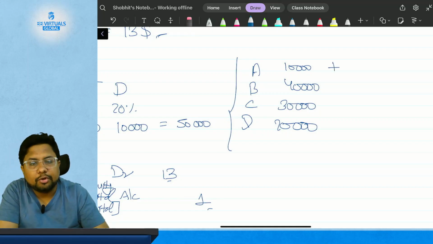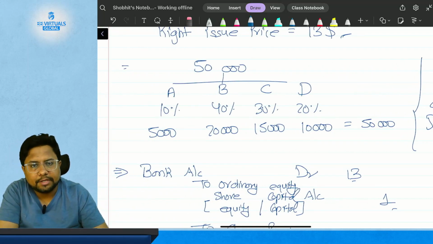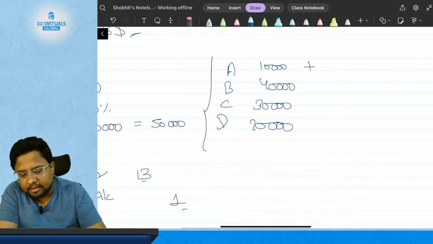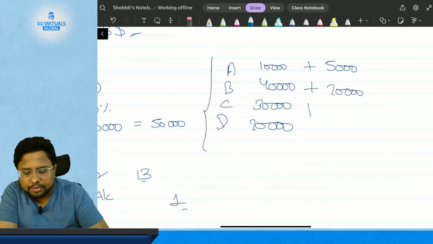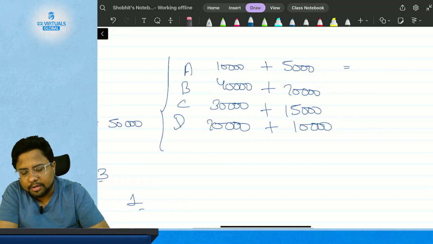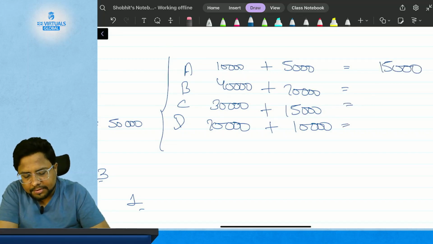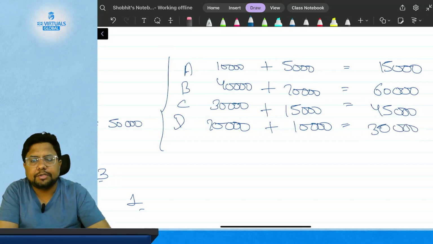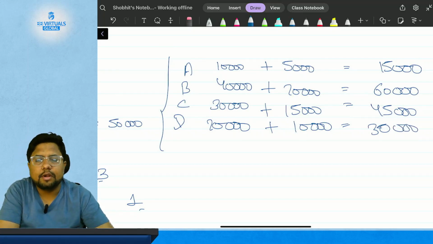Now after getting the new shares, which are these 5,000, 20,000, 15,000 and 10,000, what is their holding? So 5, 20, 15, 10. This is their new holding. So the total holding which they are having now is 15,000, 60,000, 45,000 and 30,000 of equity shares. So this is the number of shares which they are holding.